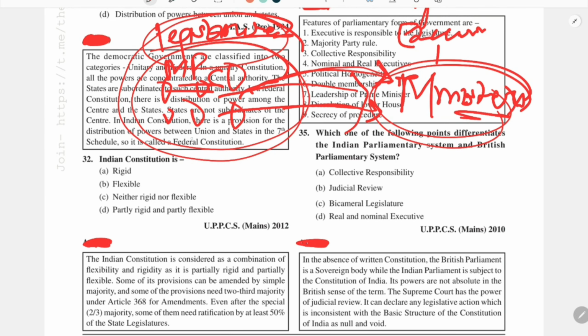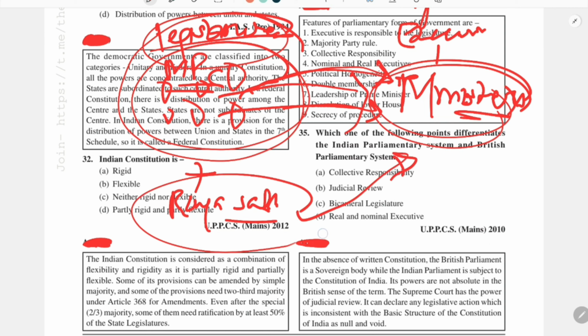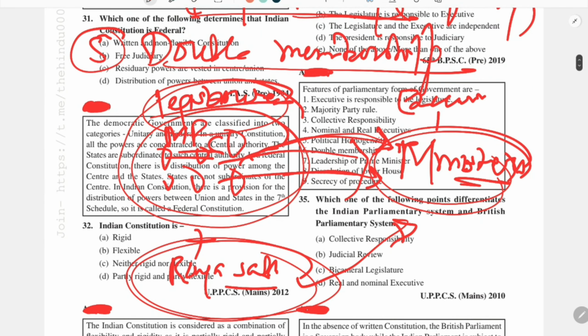And one more thing I will tell you: not only members from the Lok Sabha are appointed as ministers, members from the Rajya Sabha are also made ministers belonging to that party. Suppose BJP has a majority in the Lok Sabha, so they make some ministers from the Lok Sabha.